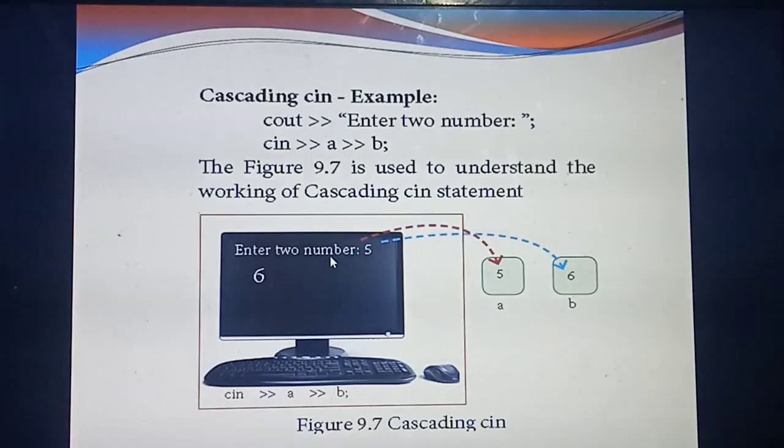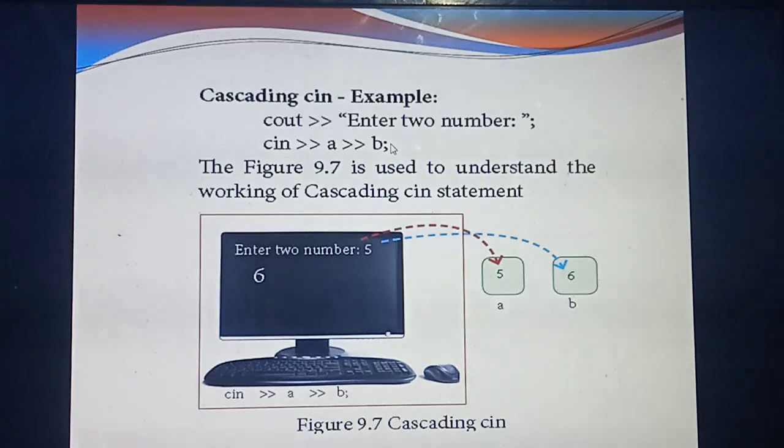So how many numbers do you need to enter? 2, A and B. Any 2 numbers you can enter. But in your example they are entering 5 and 6. So first you are entering the number 5. What's the meaning? The number 5 is assigned to the variable A and 6 is assigned to the variable B.